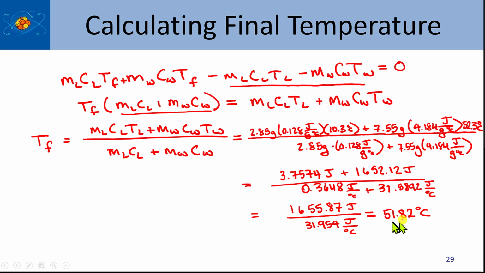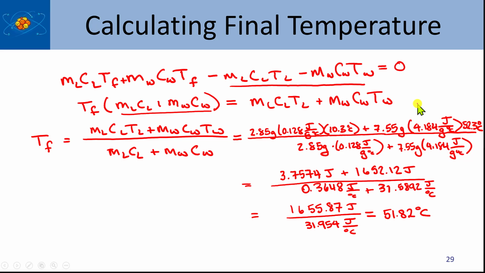It's not very much cooler than the original temperature of the water because the specific heat of water is so high. And so it just drops a small amount because the lead doesn't really have a large heat capacity, so it warms up very easily, and the water temperature drops only by a half a degree or so. Okay.